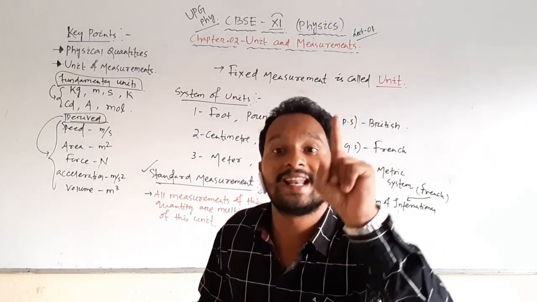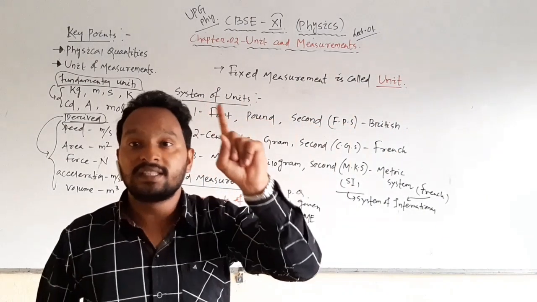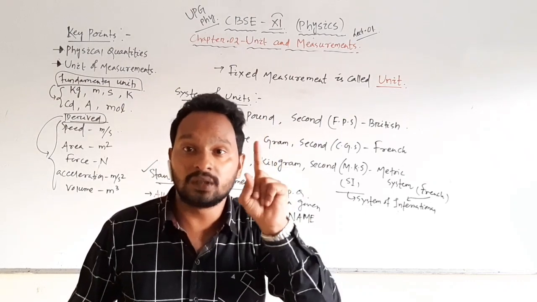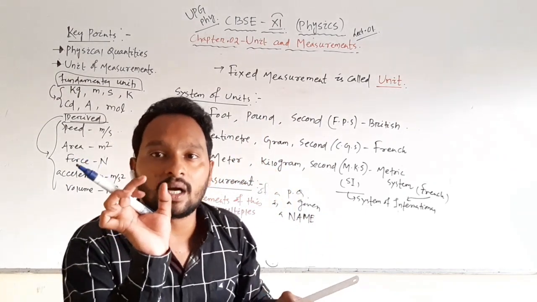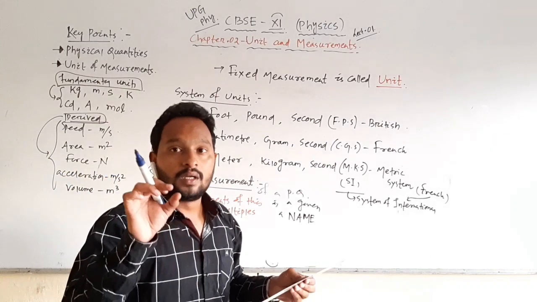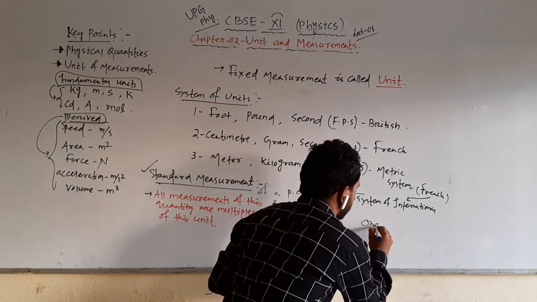So they made a larger unit. Give them a reference name that related with this. They say 3 feet together we will call it 1 yard.